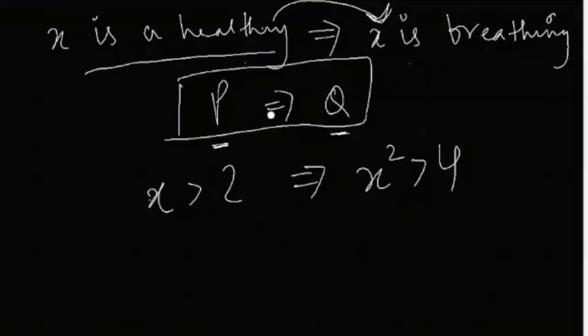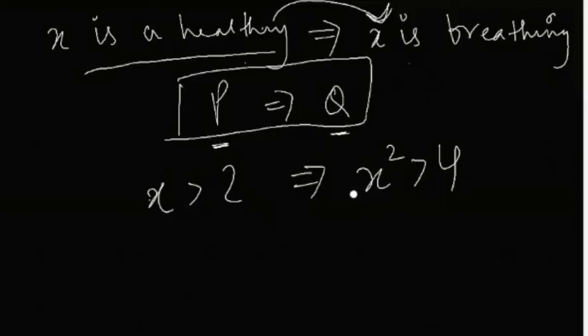Now, the same statement also means that Q is a necessary condition for P. So now if you look at this example, then I'm saying that X is breathing. This is necessary for X to be healthy. अगर X breathe नहीं कर रहा होगा, then X healthy हो ही नहीं सकता. Necessary का मतलब है कि इसको true होना ही पड़ेगा for the other statement to be true.